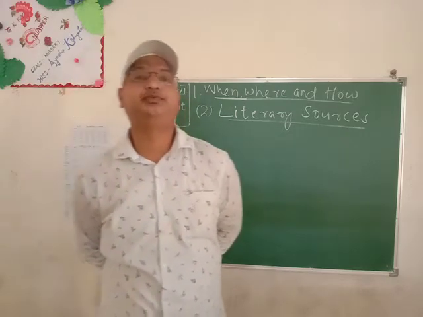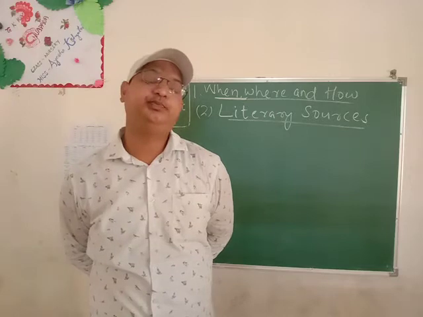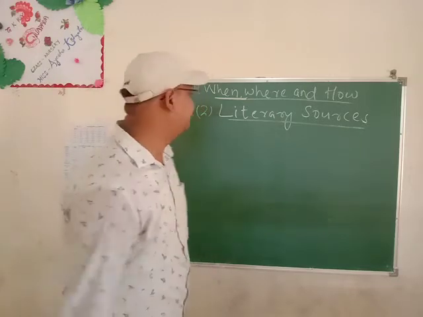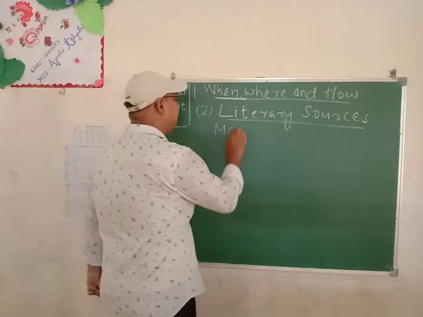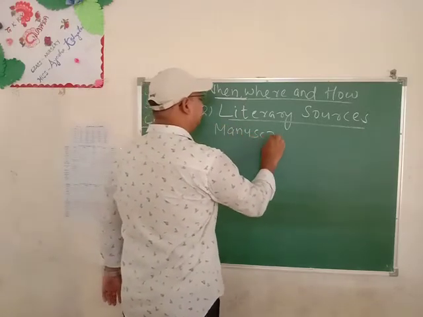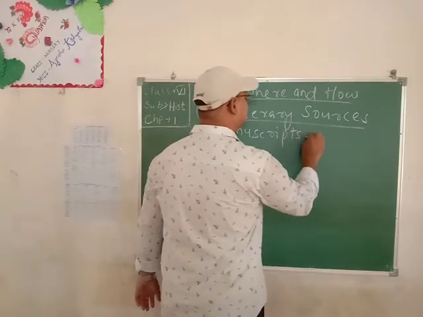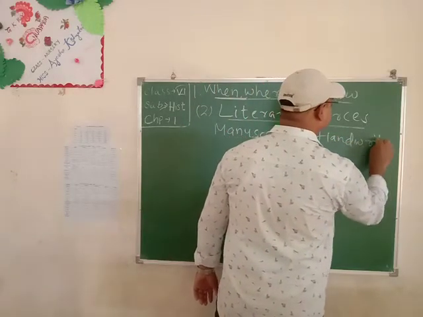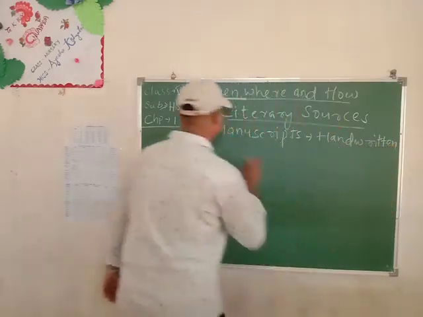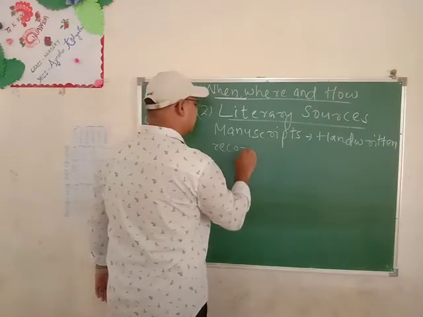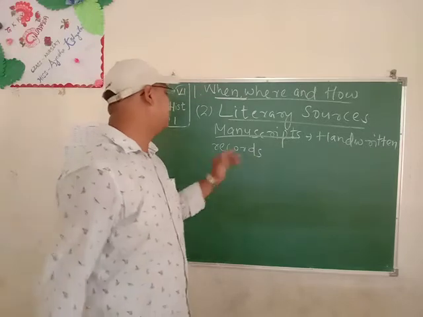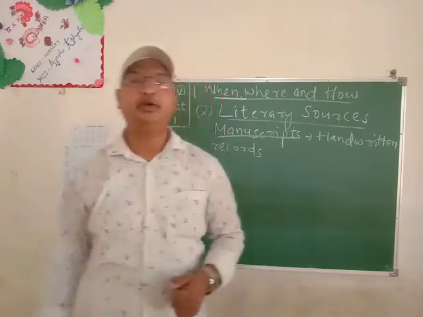Handwritten records in the form of books from the past are called manuscripts. Students, the first one is the manuscripts. Students, the handwritten records are known as the manuscripts.